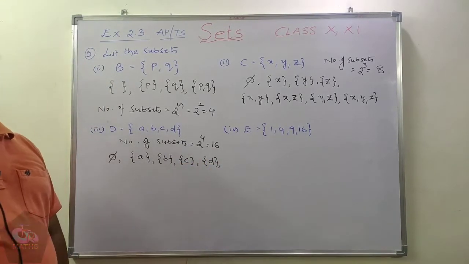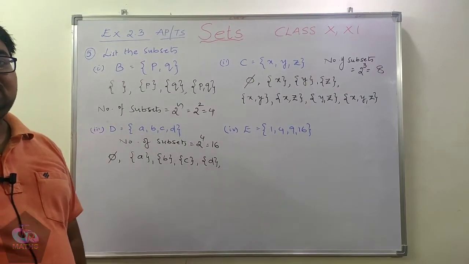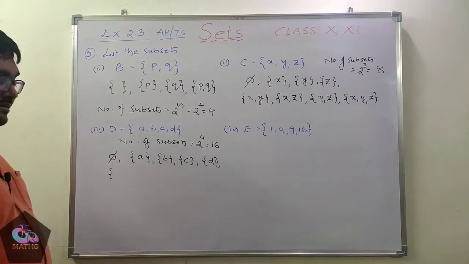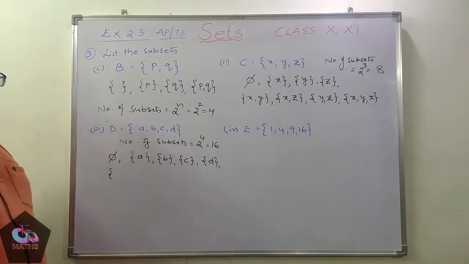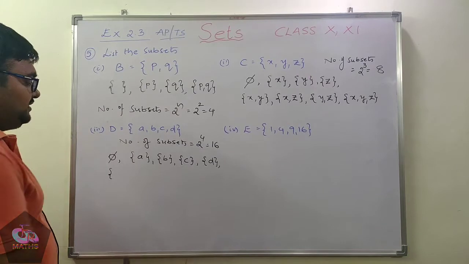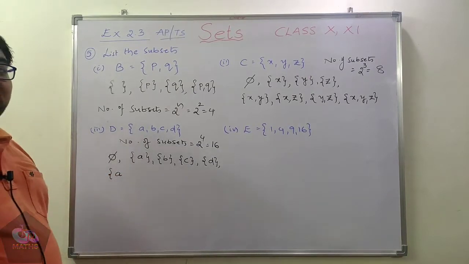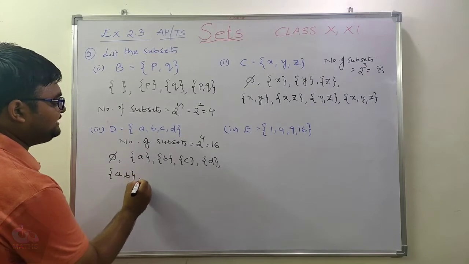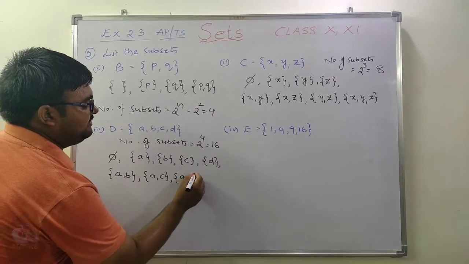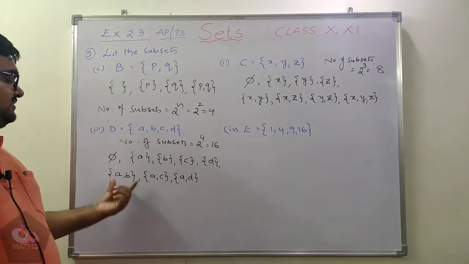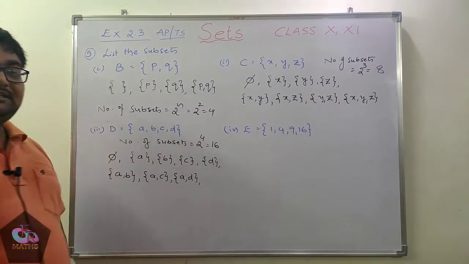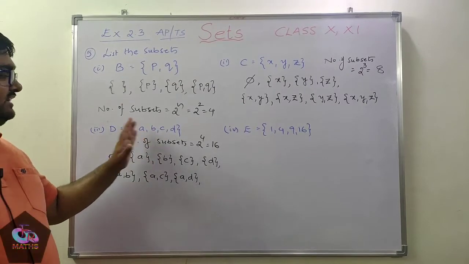And after this we are going to have a little confusion. So to avoid that confusion, let me tell you. First of all fix A. After this, what type of sets will come? You will be getting sets with 2 elements. First of all fix A. If you fix A, then we can have B as its pair, C as its pair, D as its pair. So set of AB, set of AC, set of AD. And since we have paired up with A, leave A now.